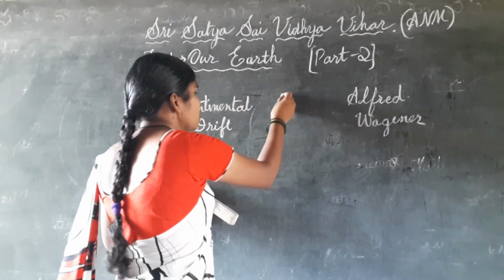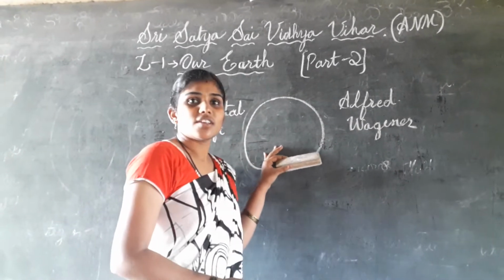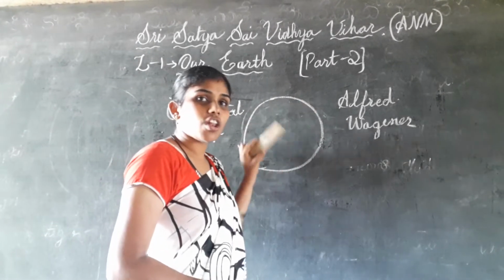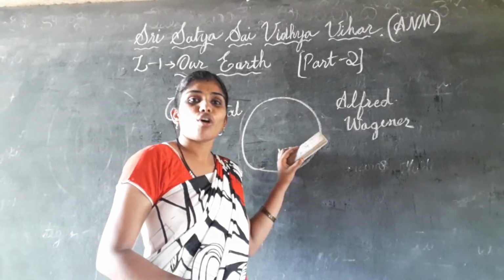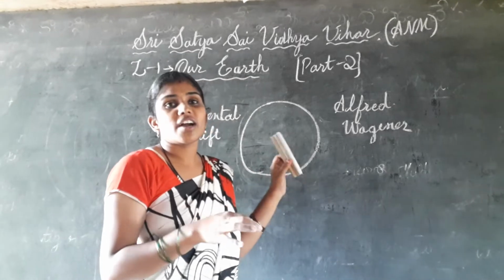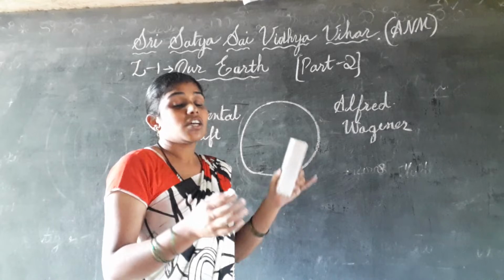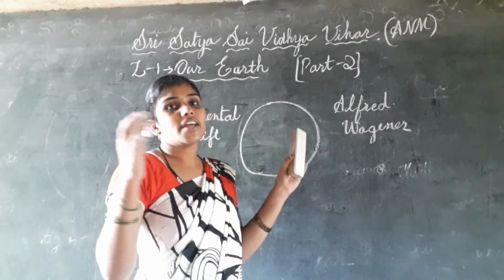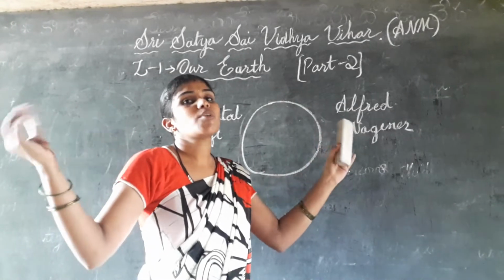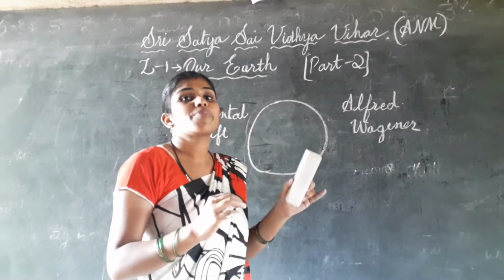So what is the earth now? It has oceans and continents, which we are seeing now. All this happened after the collision of two lands called Angara land and Gondwana land. After the collision, both Angara land and Gondwana land divided into some small pieces. Some pieces went very far because of pressure.